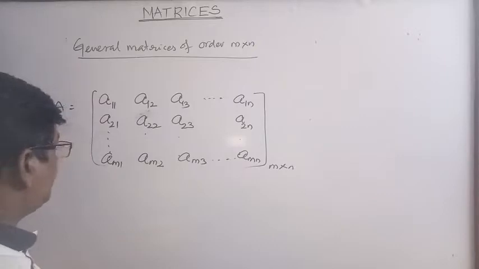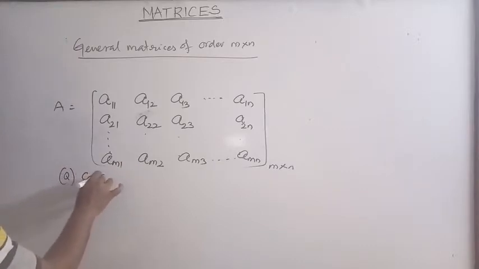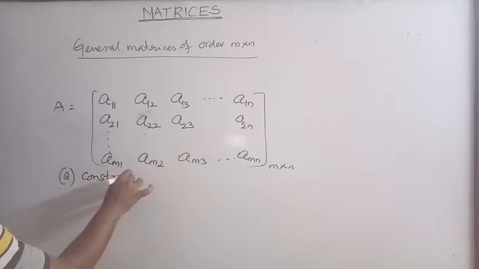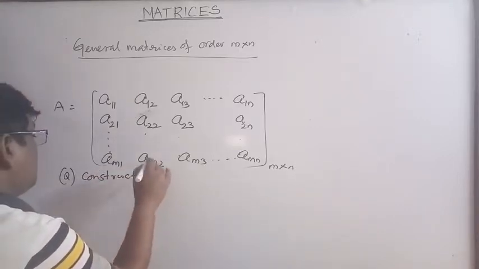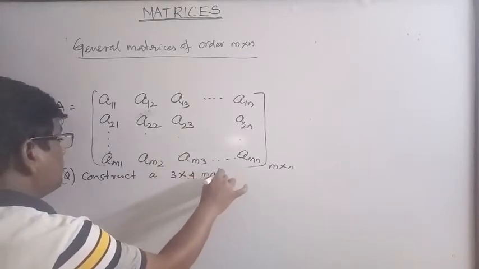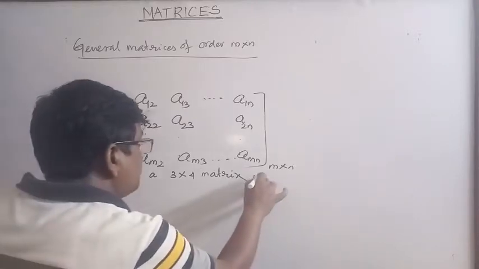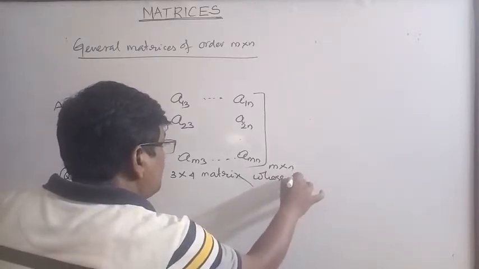Okay, this is the general matrix of order m by n. What is the question based on this concept? One question: construct a 3 by 4 matrix whose general element